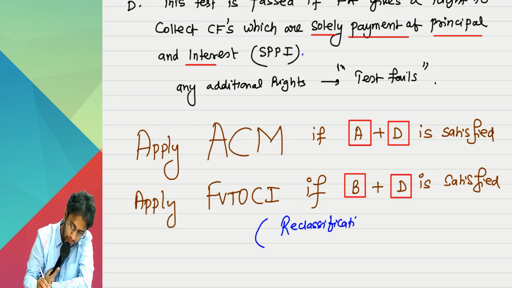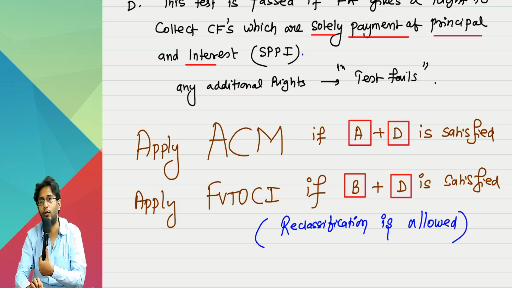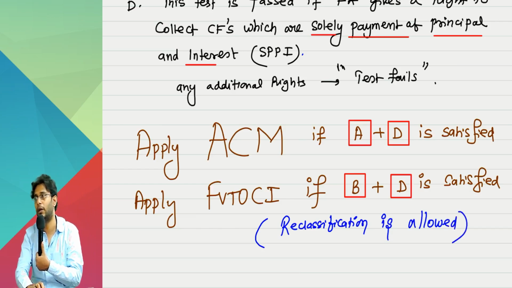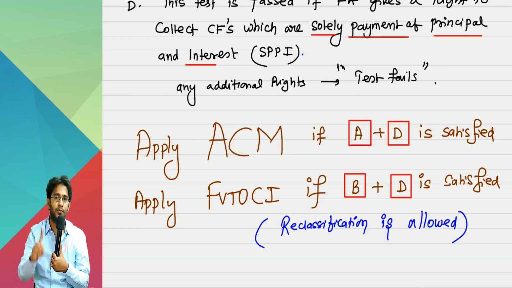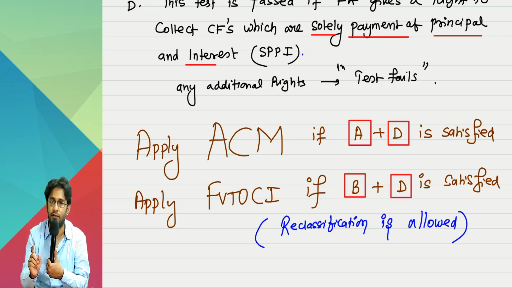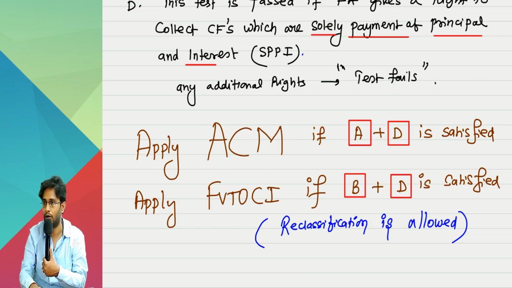And when you apply FVTOCI here, reclassification is allowed. Sorry, you told us it would not be allowed. That is for investment in equity shares. For investment in equity shares, the OCI reserve reclassification is not allowed. For every remaining asset, it is allowed. Sir, why are you allowing it?